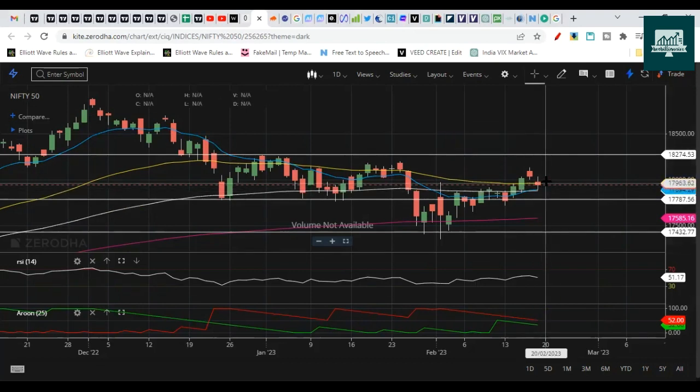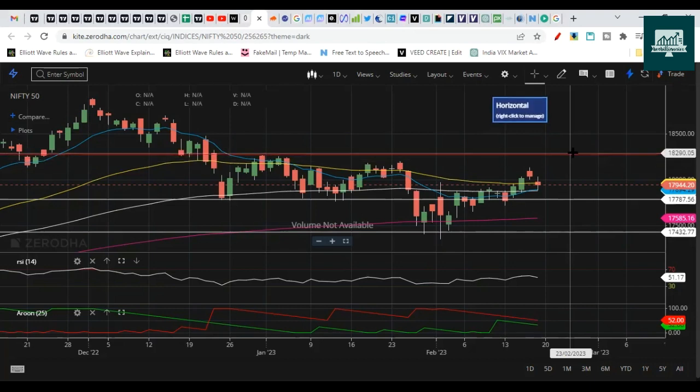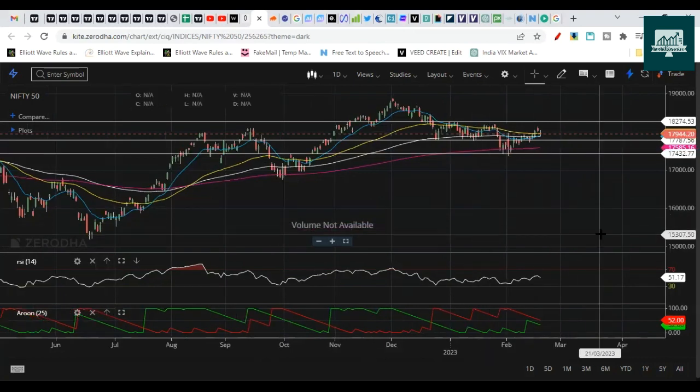So if in the next session Nifty again manages to close above 18,000, then there is a chance to head further higher towards this resistance of 18,200 to 18,300 in the next couple of days, or you could say in the coming week, the coming 5 sessions of the week. So that's all on the indicator front.